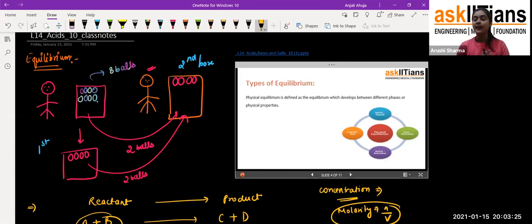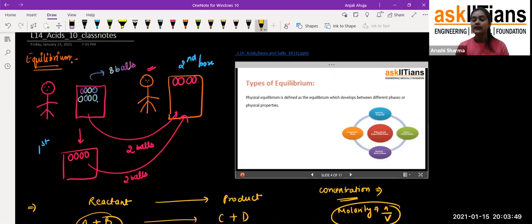properties. But now, if I ask you what the chemical property of this pen is, the chemical property of this pen is that I can use this pen for writing purposes. That means this is the actual use of this pen. Exactly. So that comes under the chemical property. That is how equilibrium has been divided into two parts. One is the physical equilibrium. Second is the chemical equilibrium.